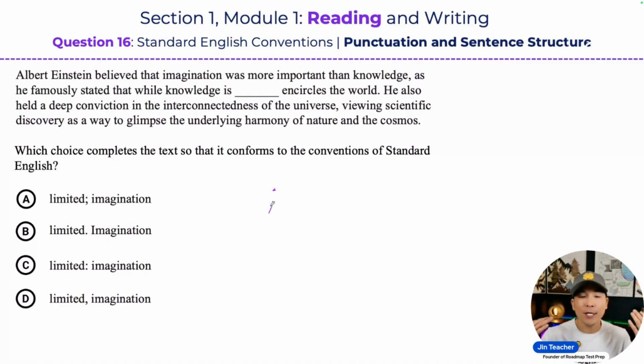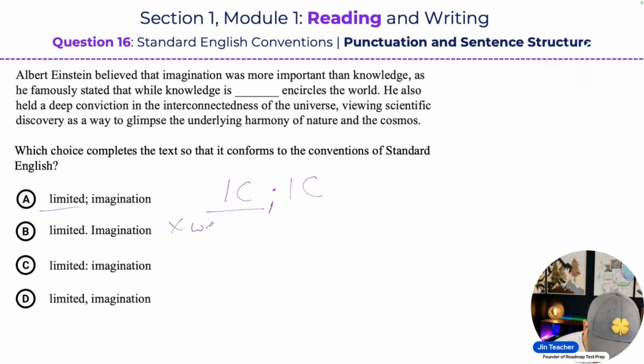So what's the punctuation rule for a semicolon? The rule is IC, semicolon, IC: a complete sentence, semicolon, complete sentence. Independent clause, semicolon, independent clause. Well, we just found out that the information before the semicolon is not a complete sentence. Why? Because we don't have a correctly or completely formed dependent clause.